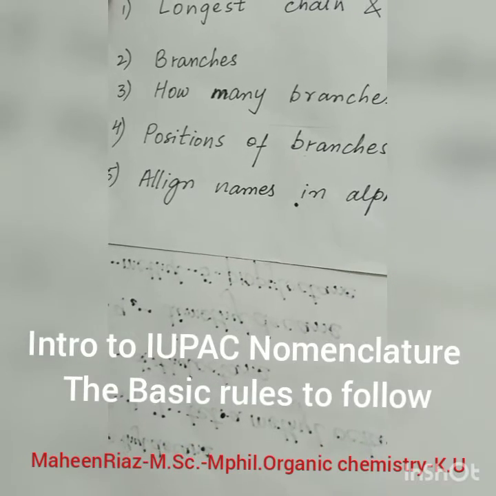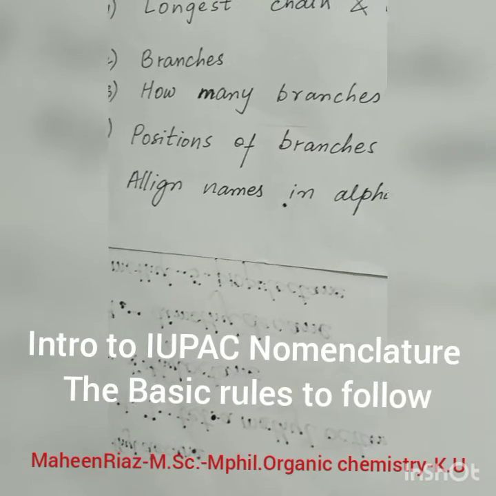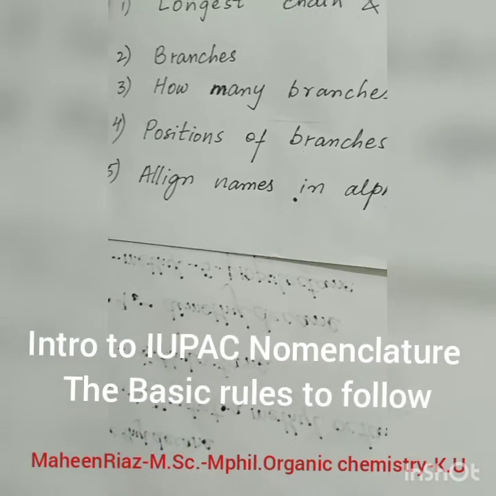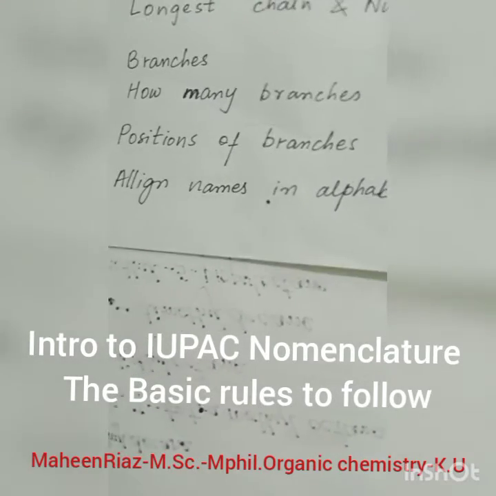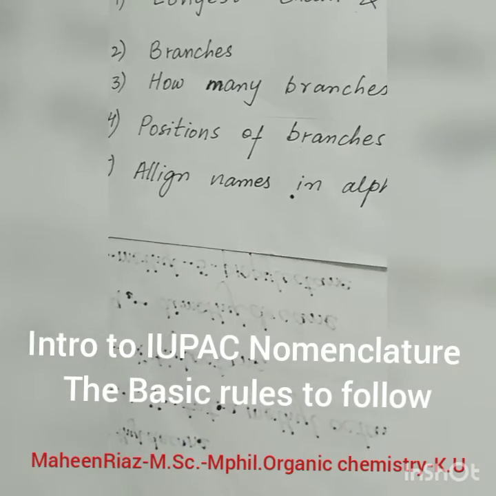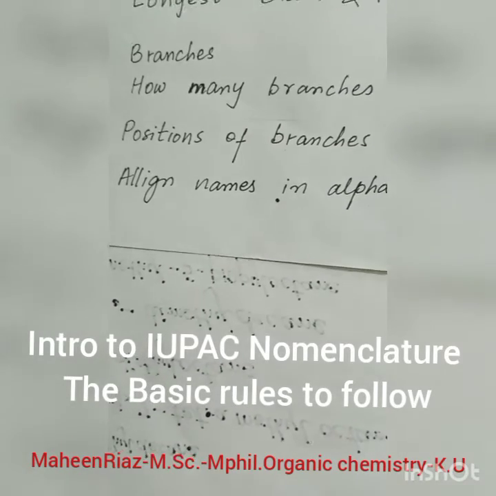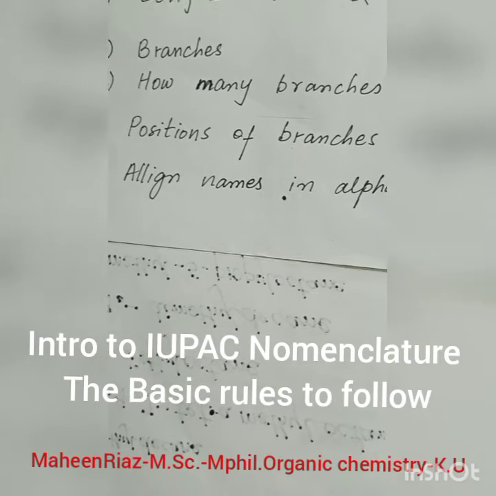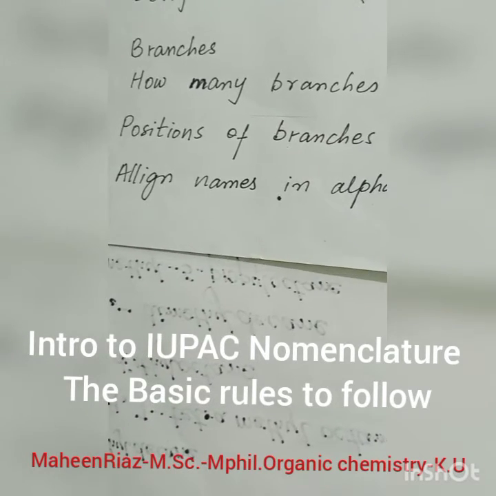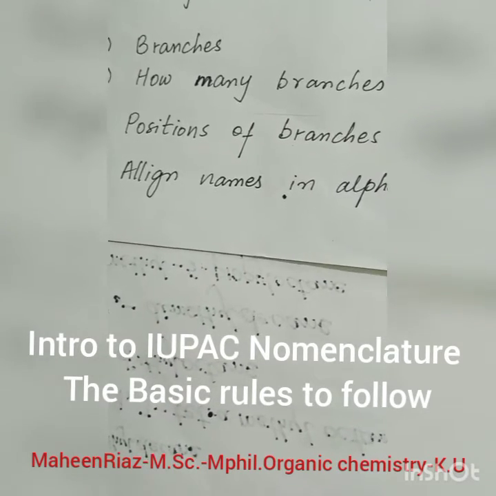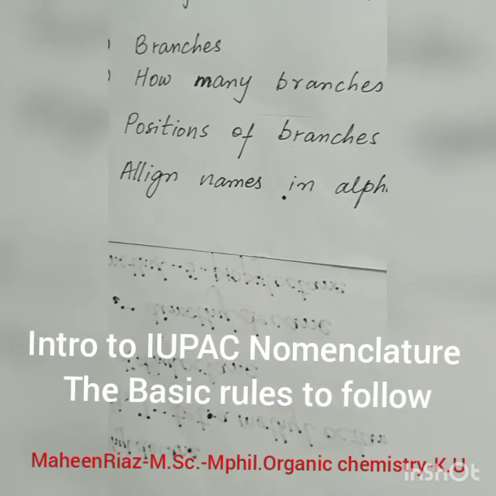When you have named each and every branch involved in the carbon skeleton, you come to the third point: how many branches are there. If there are two methyl branches, then you will add dimethyl, not only methyl. If you have three methyls, then you will add trimethyl.